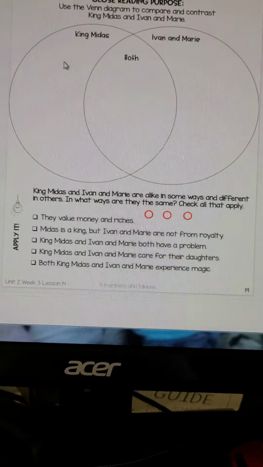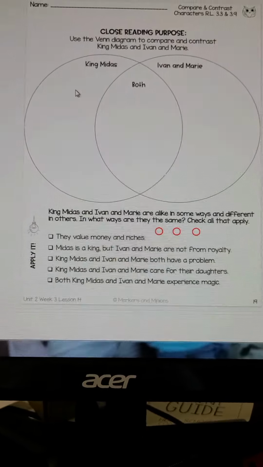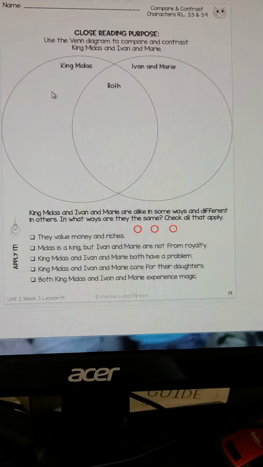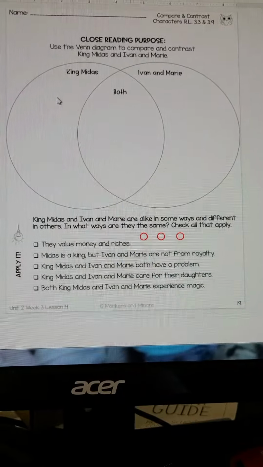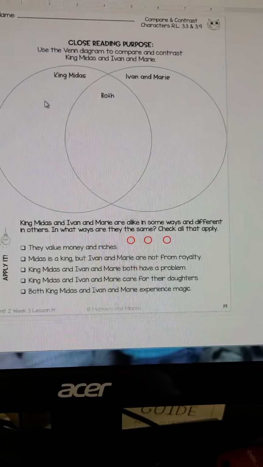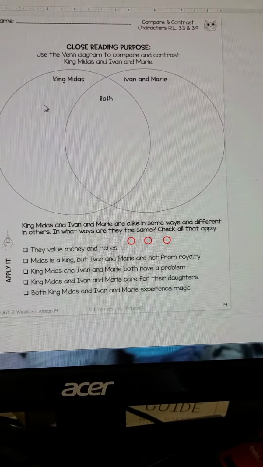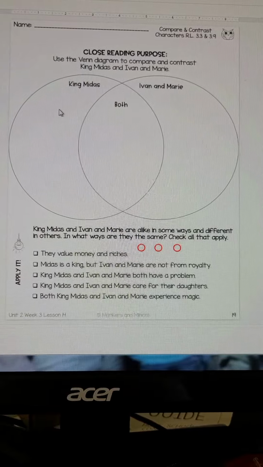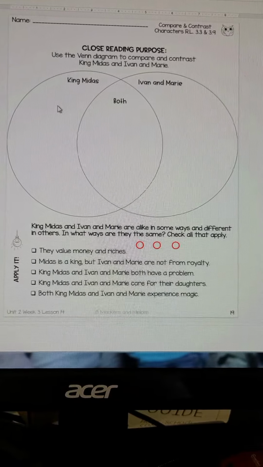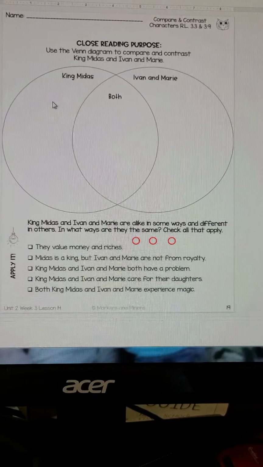section. So it might be beneficial for you to go back and reread each of the stories and look at the character traits. What are Ivan and Marie like, and what is King Midas like? How are they different and how are they the same? And then the bottom says King Midas and Ivan and Marie are alike in some ways and different in others. In what way are they the same? And check everything that applies.